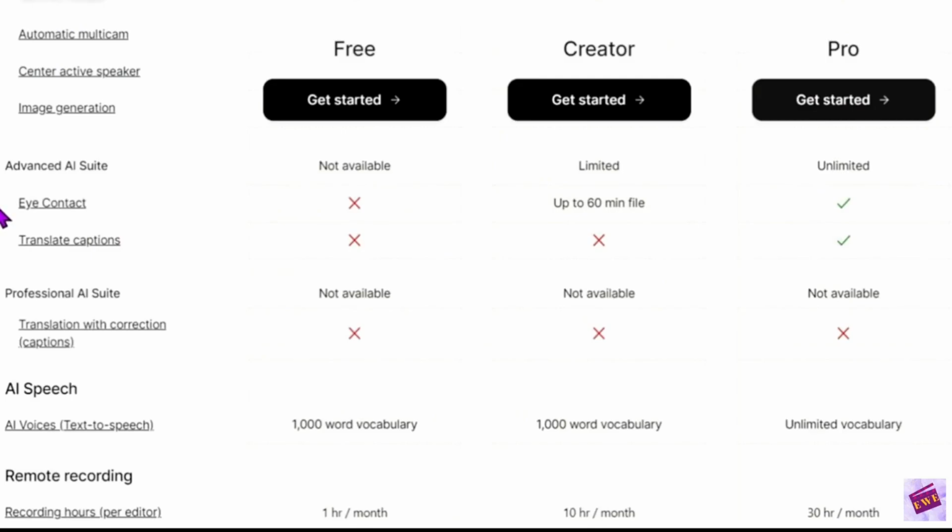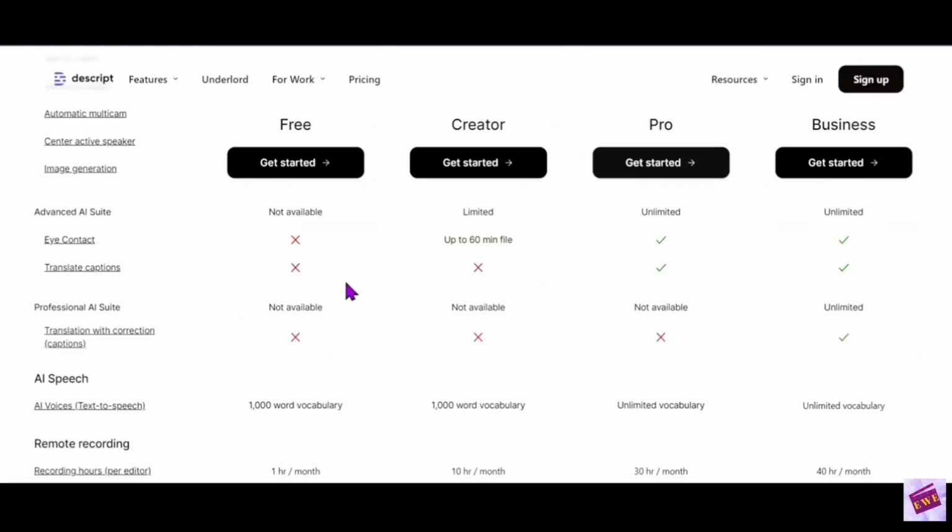All right, so this is the advanced AI suite, and this is where you can use the eye contact feature and the translate captions feature. So this could be a deal breaker for some people, really, because in the creator plan, you can use up to 60 minutes per file. That's actually pretty generous, but the Pro plan, it's unlimited. So if that's really important to you, then you would go with the Pro plan. Otherwise, maybe the creator plan. So for translating captions, you can't do that at all in the creator plan, but the Pro plan, you can.